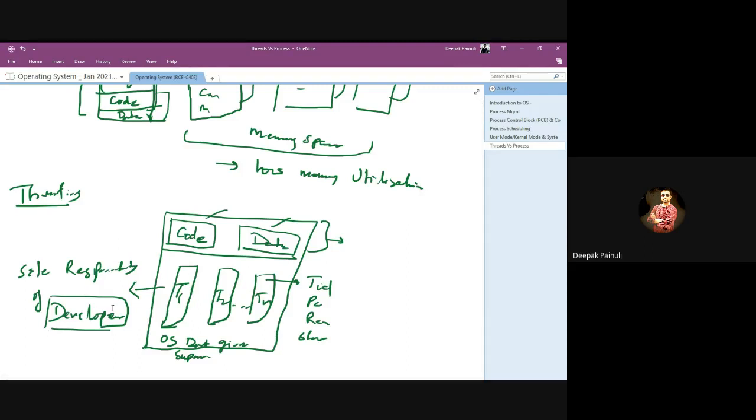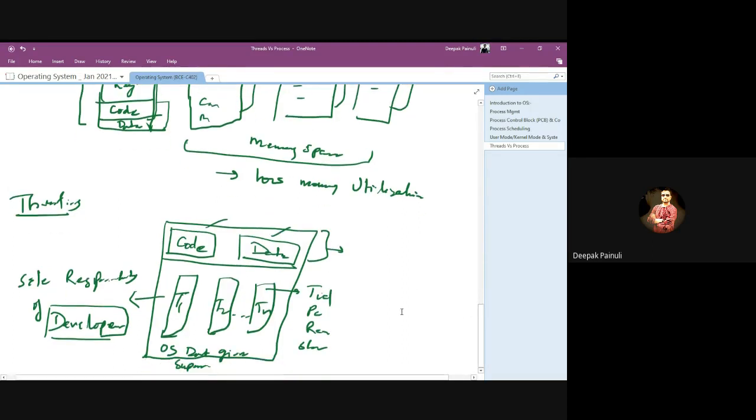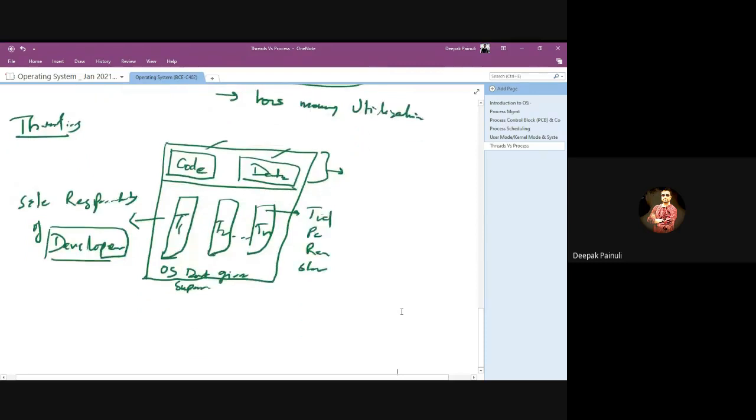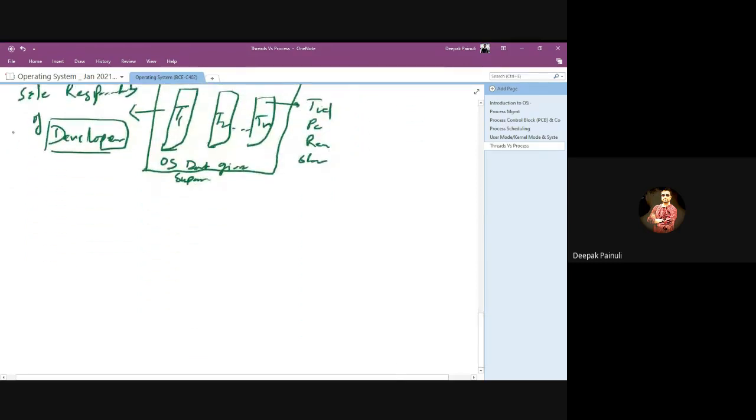So if we say that a thread is a lightweight process, let's understand using an example. Let's say we have a word file. We are working on a word file.